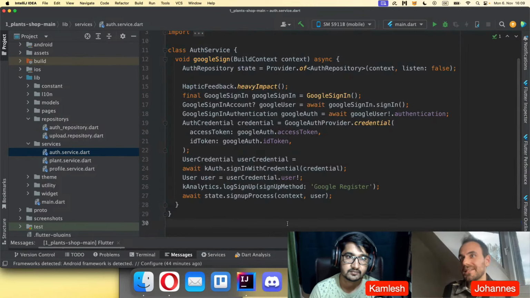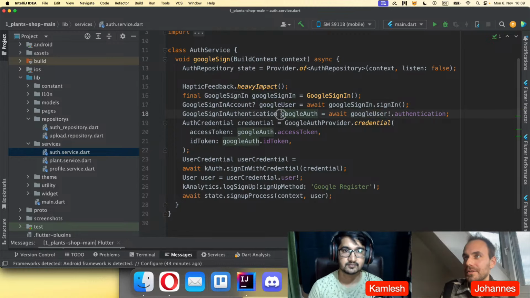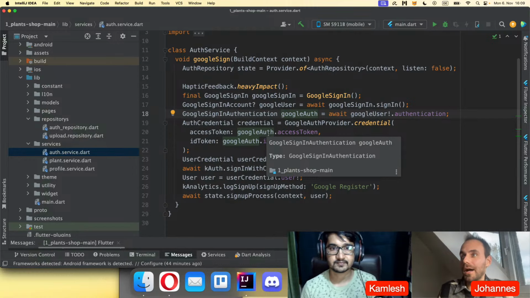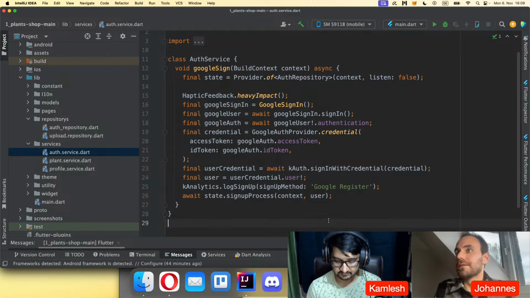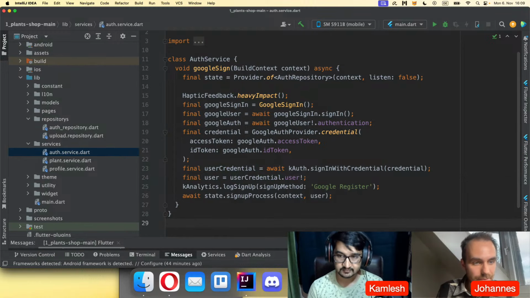If you have this code, it's really tough to read. It's not really well structured. You will find it harder to actually read the code compared to what we had before. So that's another tip.